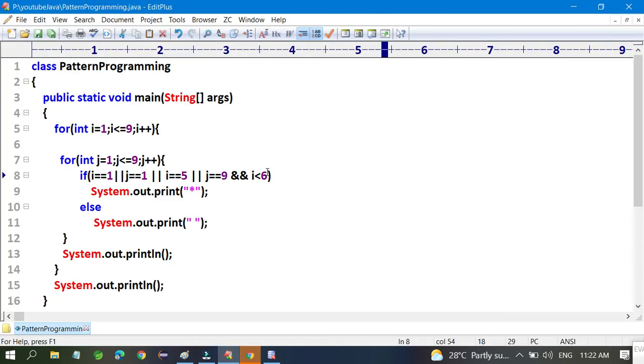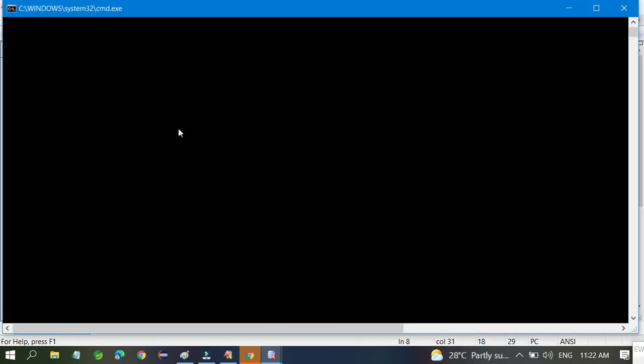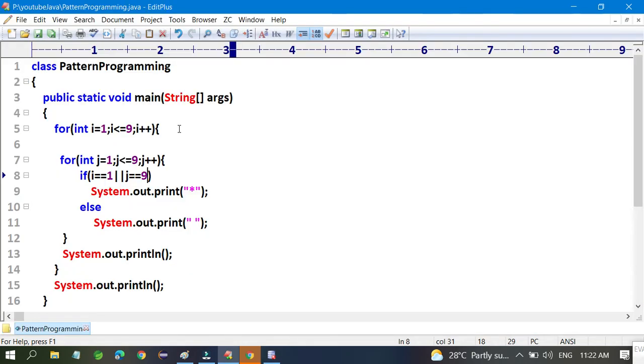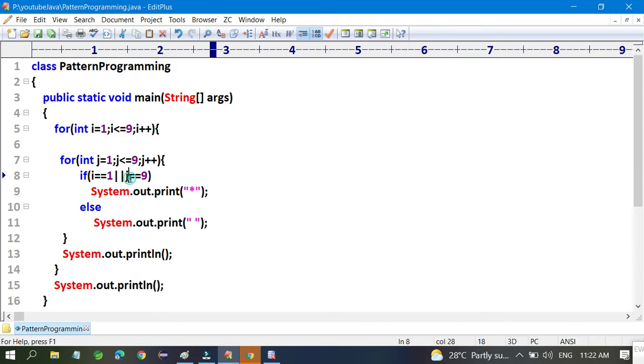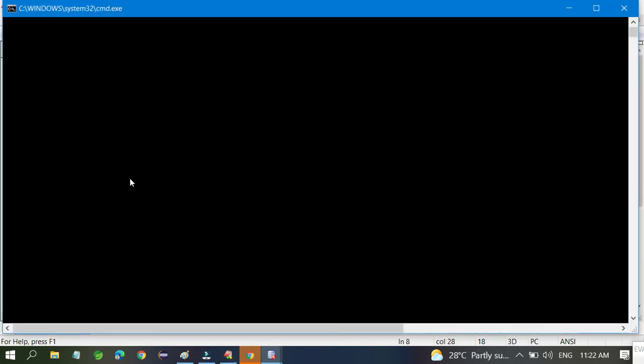You just have to mention I equal to 1, J equal to 1. You have to mention both I equal to 1 and I equal to 9. Not J, you have to mention I. So top and bottom you are able to print.